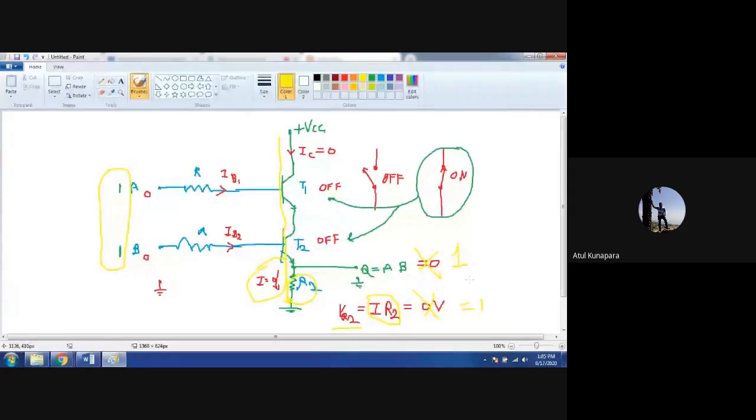So this is how we can realize the AND logic gate using resistor transistor combination, that is called RTL, or resistor transistor logic.